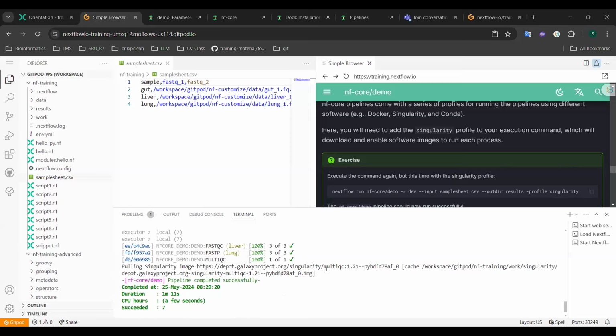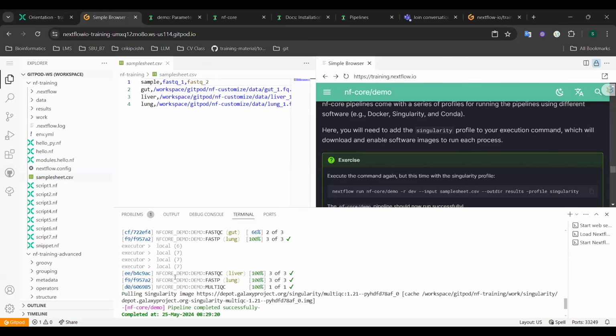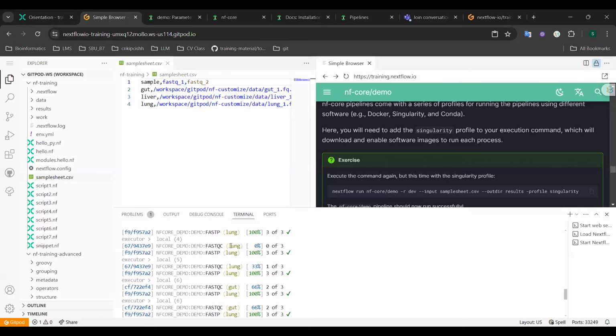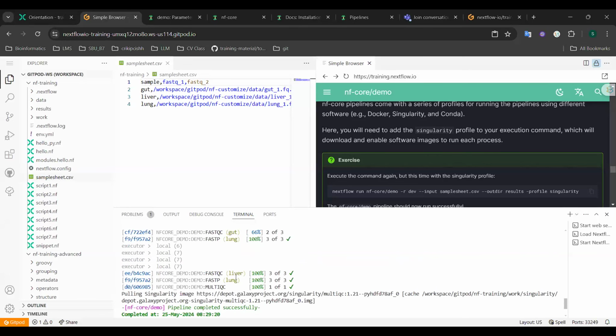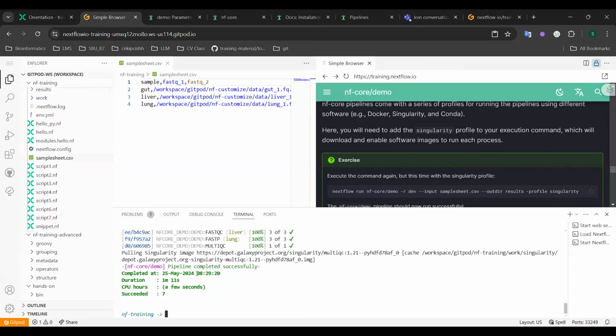Okay, so this container image contains the necessary software and dependencies for running the pipeline processes. And then the output shows the process for each sample, lung, gut, and liver, and the current status, and also displays the unique task ID for each process. And once all the processes are completed successfully, it displays a success message indicating that the pipeline completed